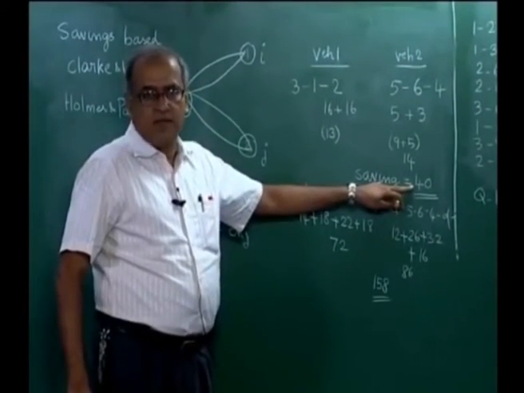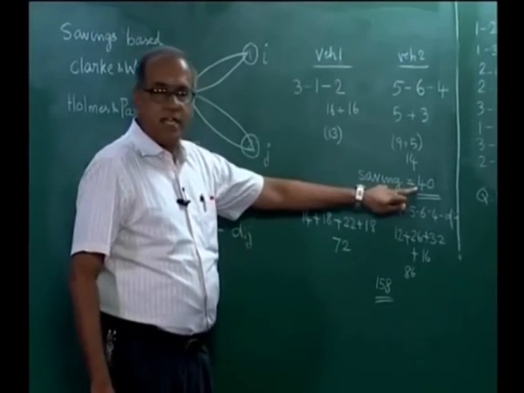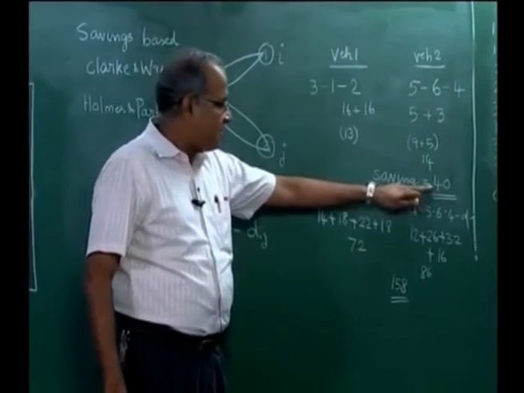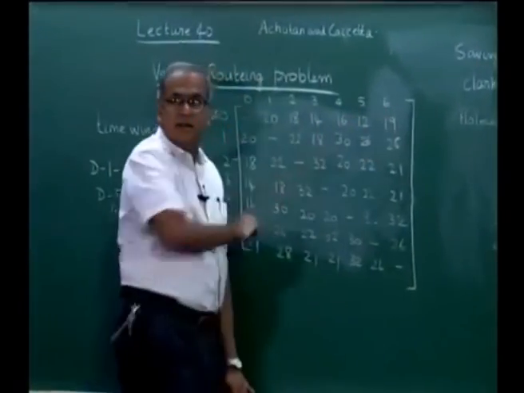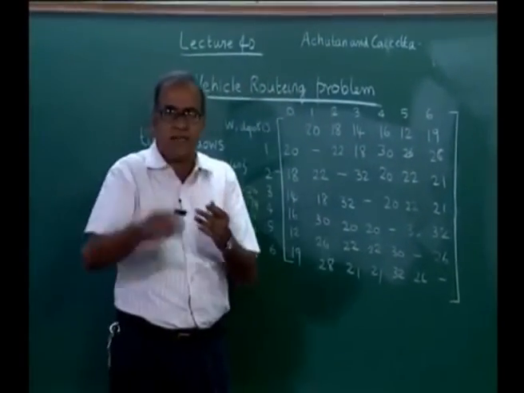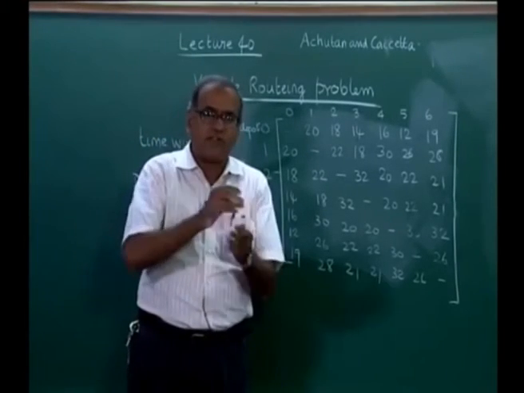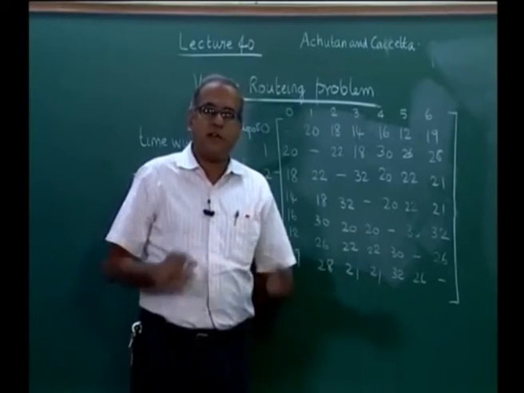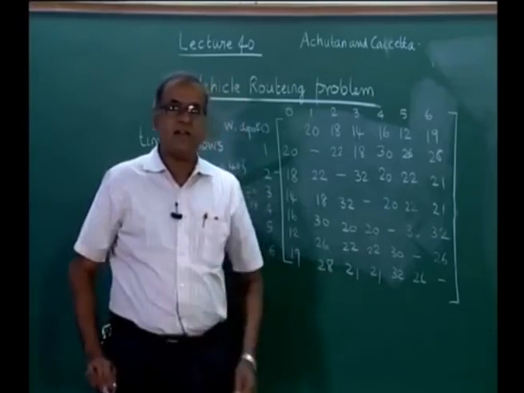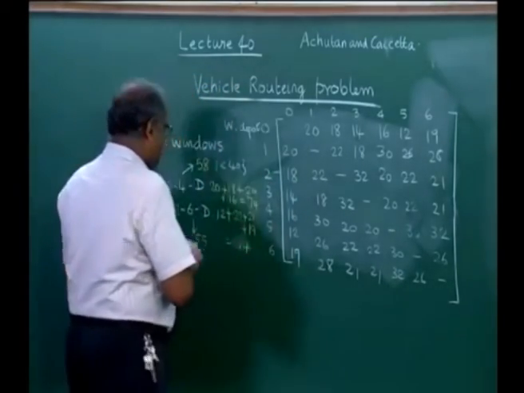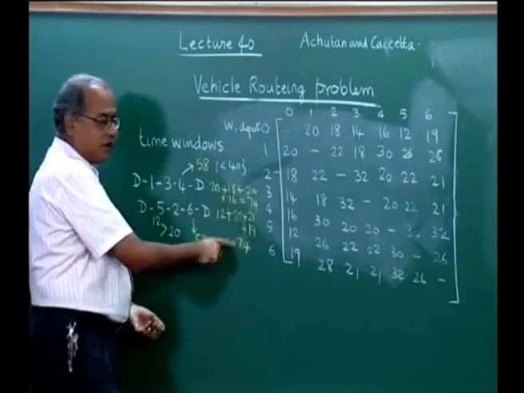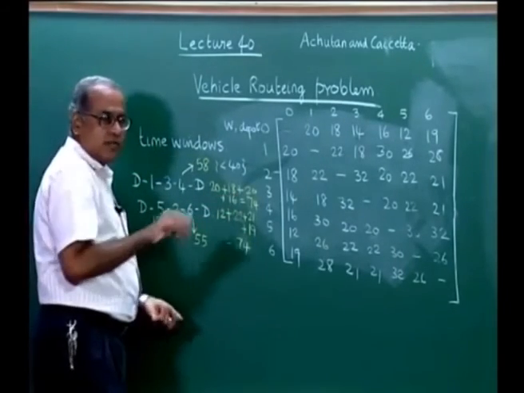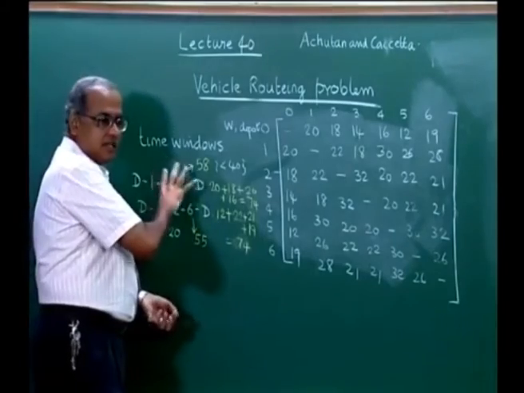saving of 40. So a saving of 50 would actually give us a solution with distance of 198. Now this is 99, so 99 into 2 is 198 minus saving of 50 would give us a solution with distance equal to 148, which actually happens to be the optimum that we have shown here, 74 plus 74, which is 148. Holmes and Parker is capable of giving us this solution.